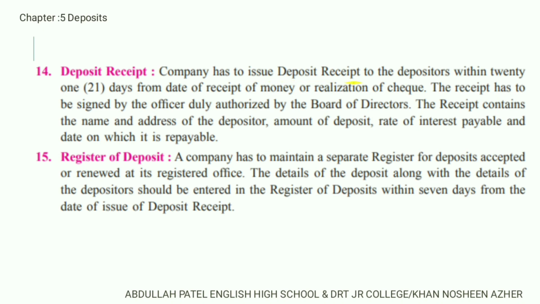The company has to issue the deposit receipt to the depositor within 21 days from the acceptance of the money. This receipt has to be signed by the board of directors, and what does it contain? It includes name, address, amount of deposit, rate of interest given by the company, the maturity date, and information related to repayment. So the deposit receipt is a receipt given by the company to the depositor as evidence.